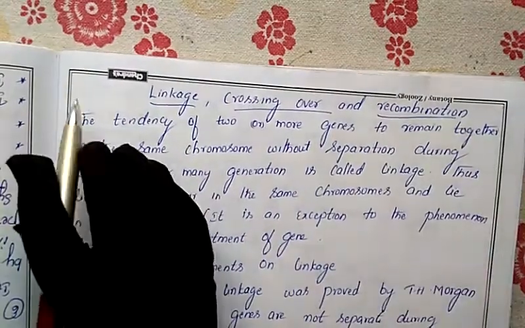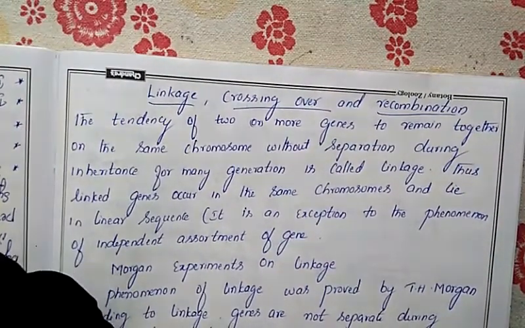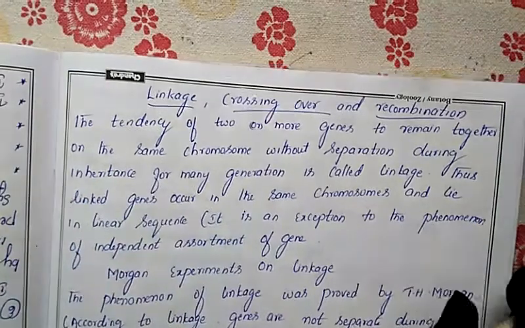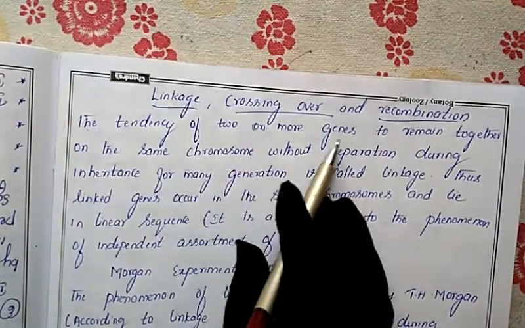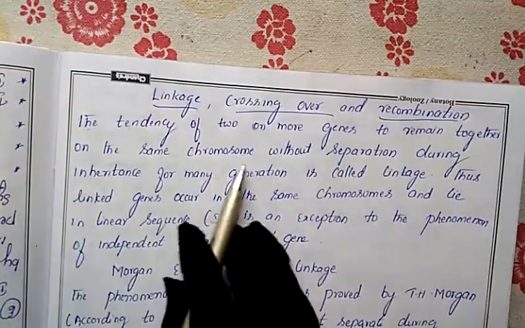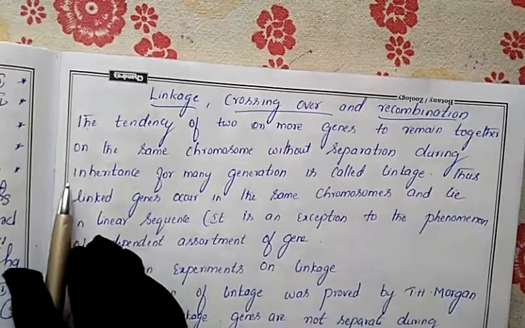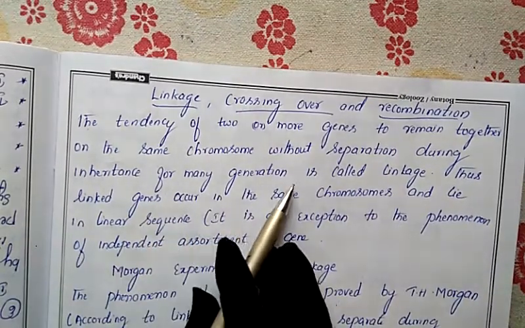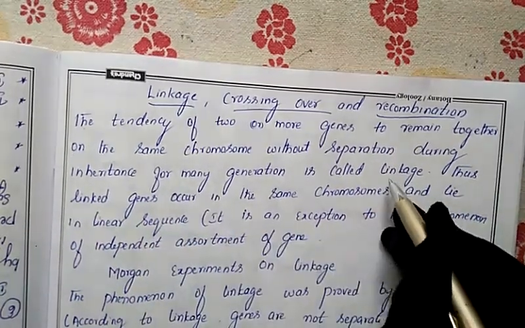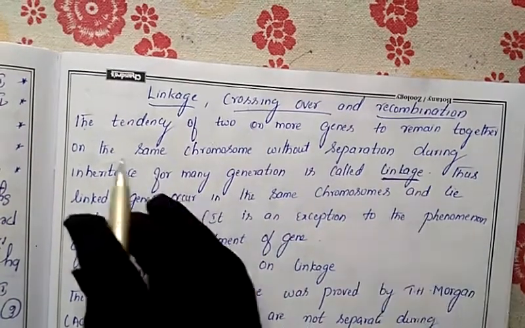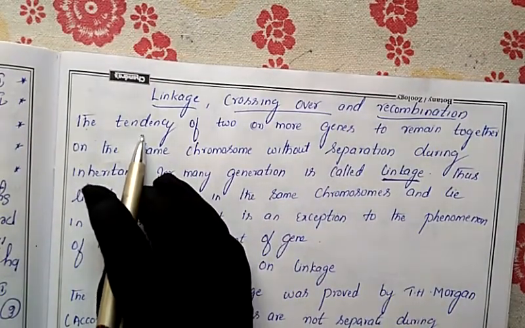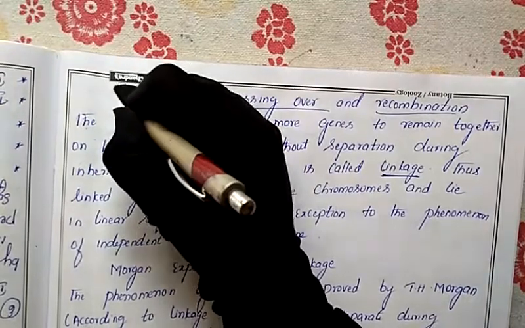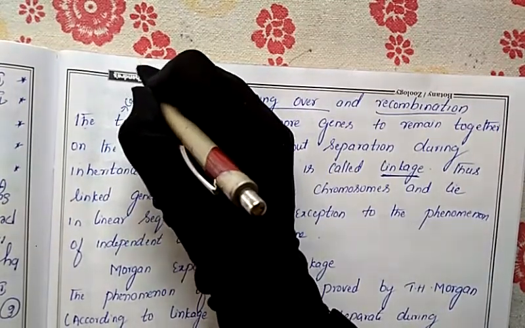So first, let us discuss the meaning of linkage. The tendency of 2 or more genes to remain together on the same chromosome without separation during the inheritance for many generations is called linkage. What is the meaning of tendency? Tendency means capacity.